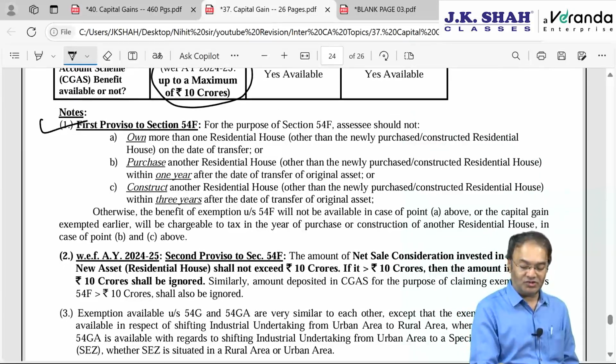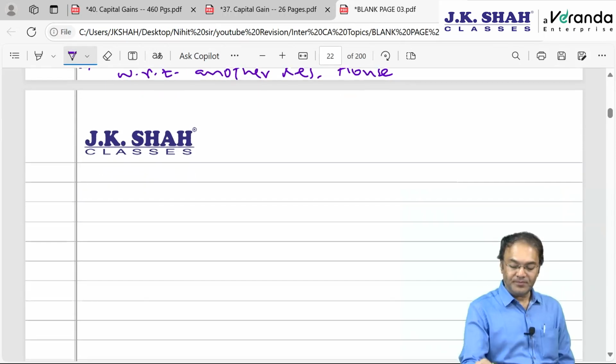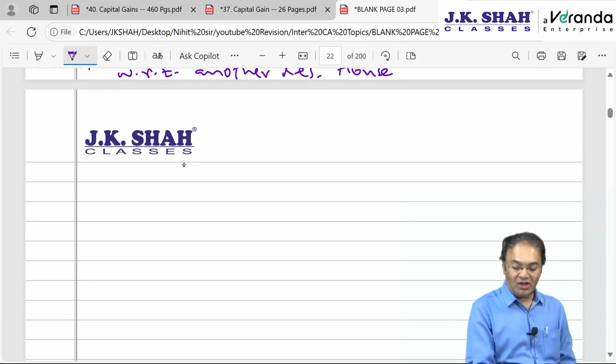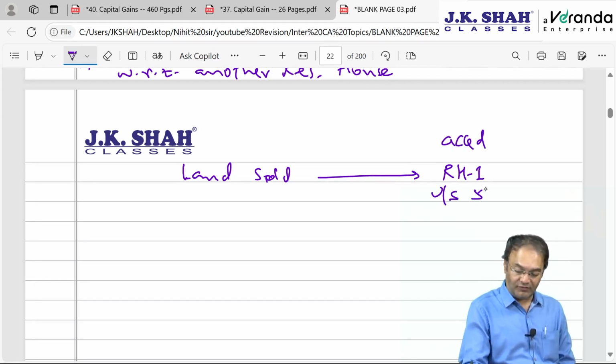Now, first proviso to section 54F, this is important. It says that you sold, let's say, a plot of land, commercial land sold, and to claim exemption you bought residential house number 1, acquired for the purpose of 54F.